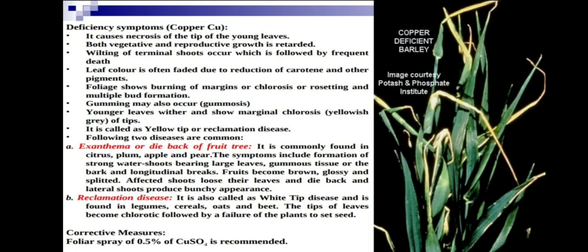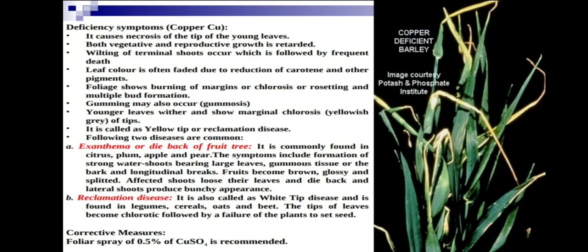Okay, reclamation disease. It is called the white tip disease and is found in legumes, cereals, oats, and beet. In this disease, the white tips undergo chlorosis, loss of chlorophyll occurs. The tips of leaves become necrotic, followed by the failure of the plant to set seed. In reclamation disease, no setting of seed occurs. This is important to be noted.